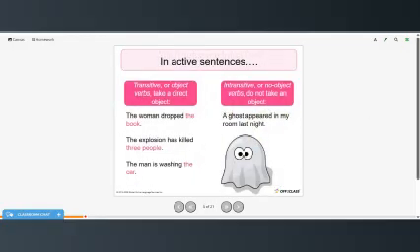So in active sentences, transitive or object verbs take a direct object. The woman dropped the book, the explosion has killed 3 people, the man is washing the car. Intransitive or no object verbs do not take an object. A ghost appeared in my room last night.